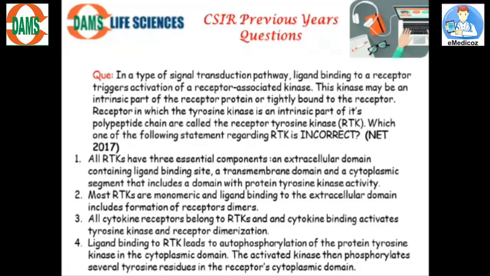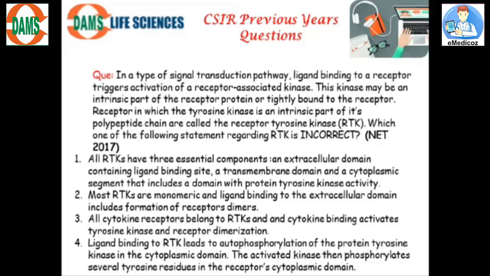Which of the following statements regarding RTK is incorrect? The option says, first, all RTKs have three essential components: an extracellular domain containing a ligand binding site, a transmembrane domain, and a cytoplasmic segment that includes a domain with protein tyrosine kinase activity. Yes, it is true.